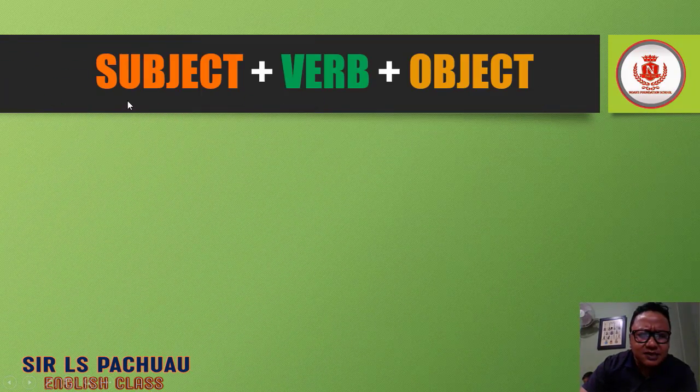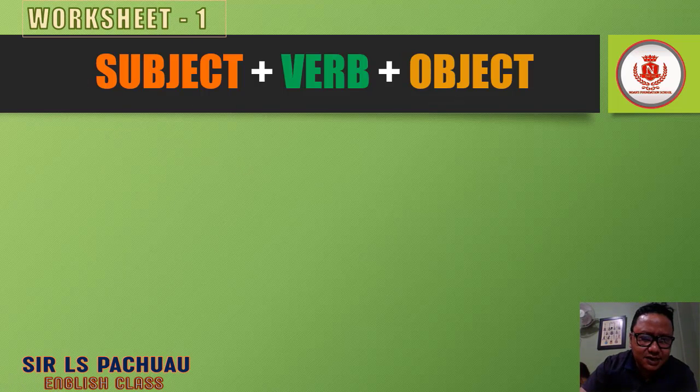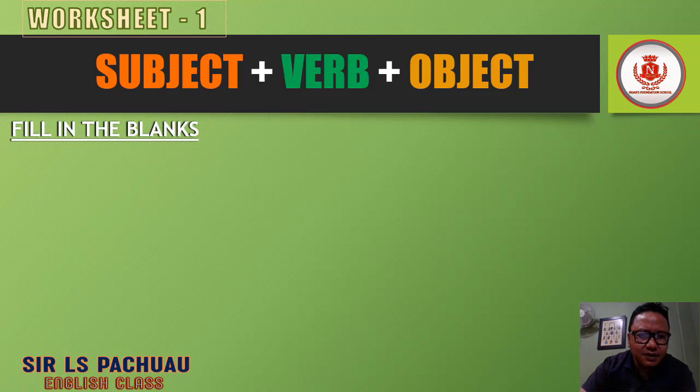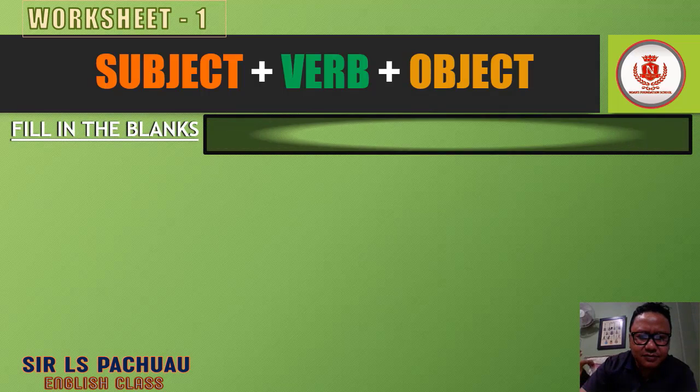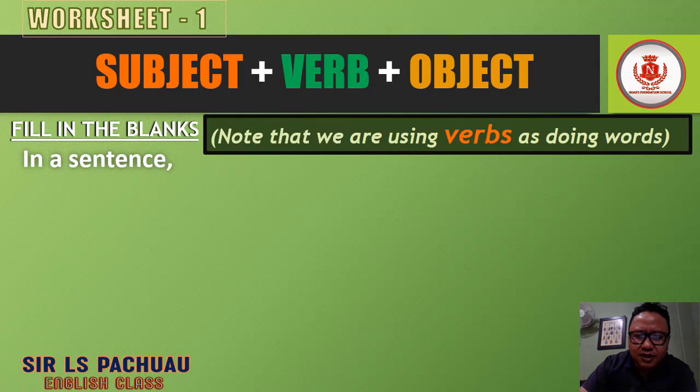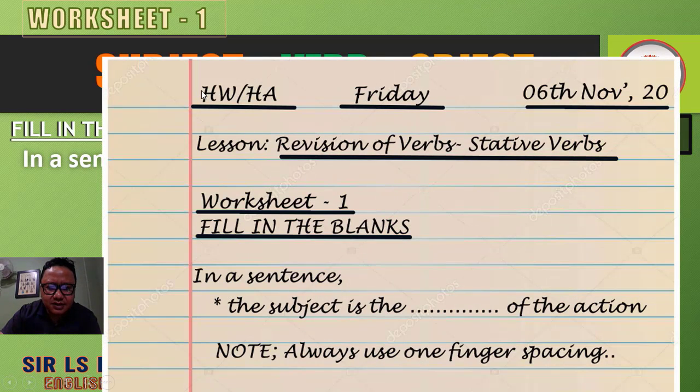Here, this is the formula of forming a complete sentence. Now, like I said, we will mark it as a worksheet again. So here we have fill in the blanks. Note that we are using verbs as doing words only here, not stative verbs, like verbs that are used as a state of being. No, we are using verbs as doing words here. So this is how you're going to answer.